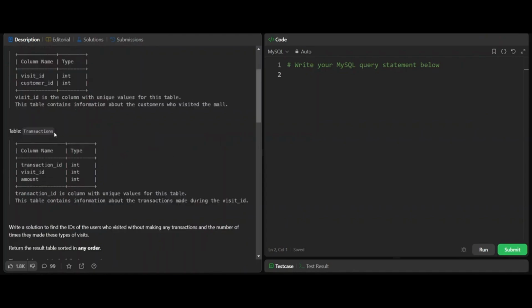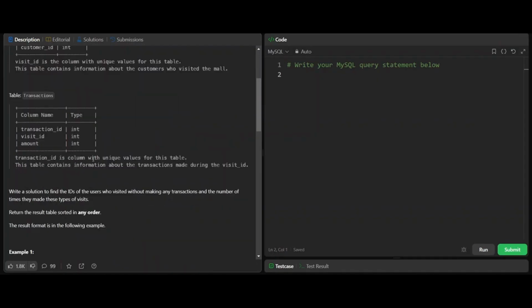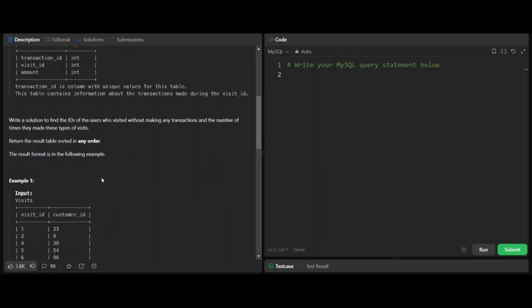Next, we have the transactions table with transaction ID, visit ID, and amount. Transaction ID is a column with unique values for this table. That means transaction ID is the primary key for this table. This table contains information about the transactions made during the visit ID.